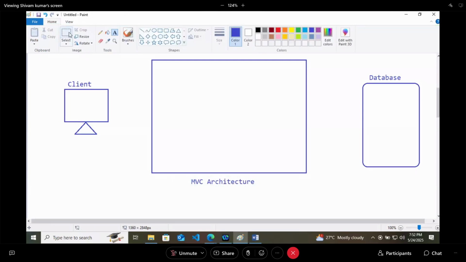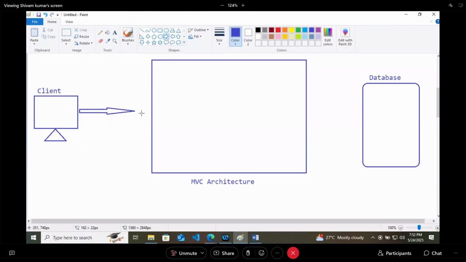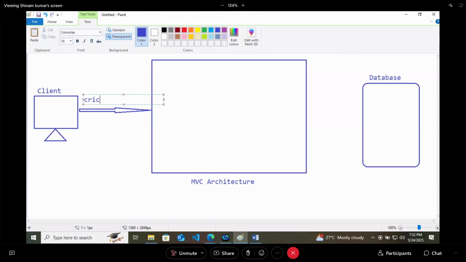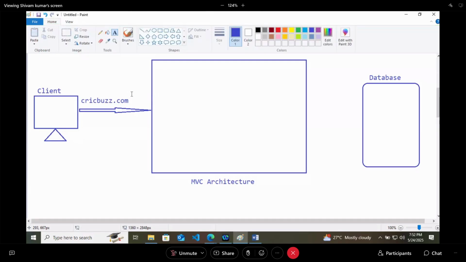Now let's try to understand one particular thing here. This client is sending some request. The client is trying to watch the website cricbuzz.com. Where should this request go?